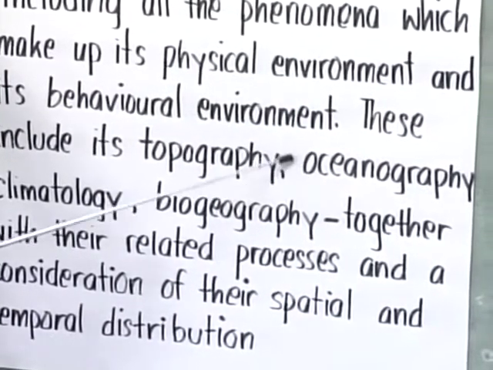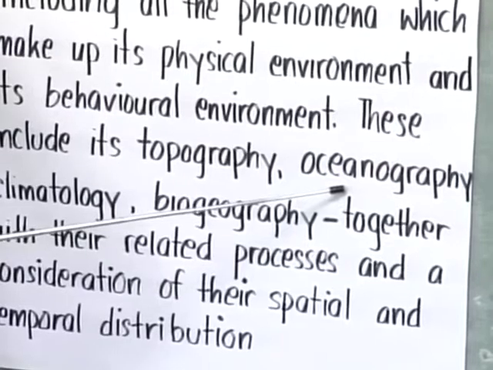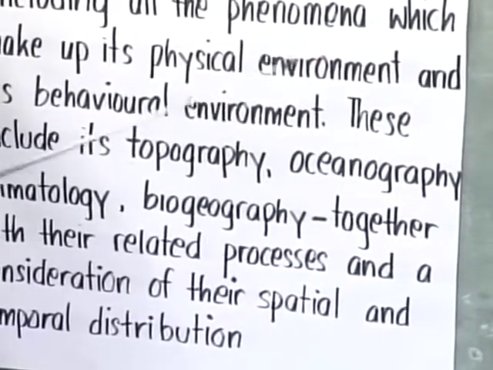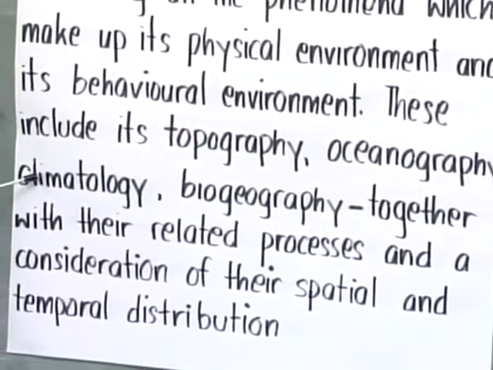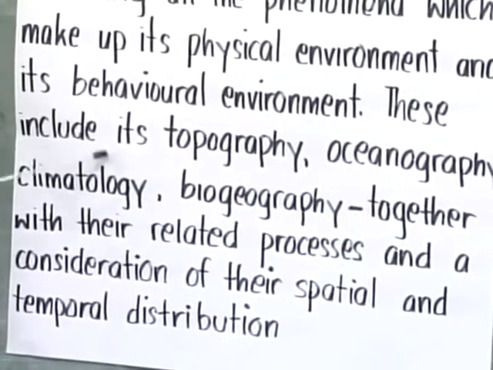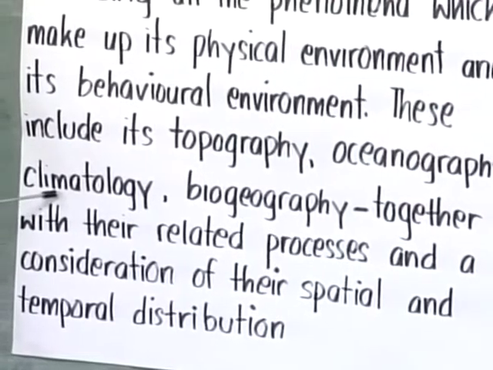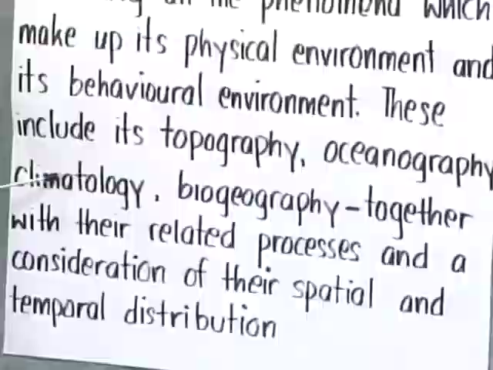Then we also have oceanography, and this is basically looking at the oceans and the life in the oceans, the resources in the oceans, the waves, sea, etc. Then we look at climatology, and in climate, we are looking at the world's climates, how they are formed, the different processes that are involved in the formation of climate of different areas.